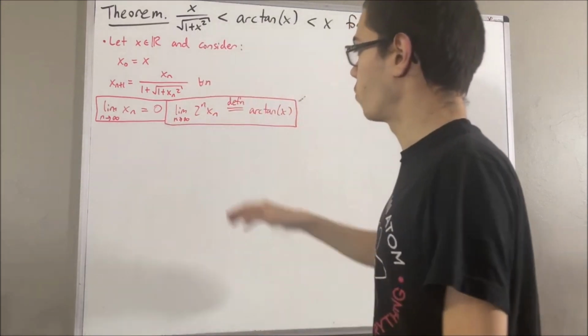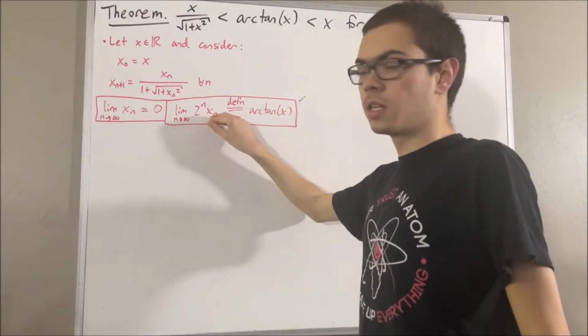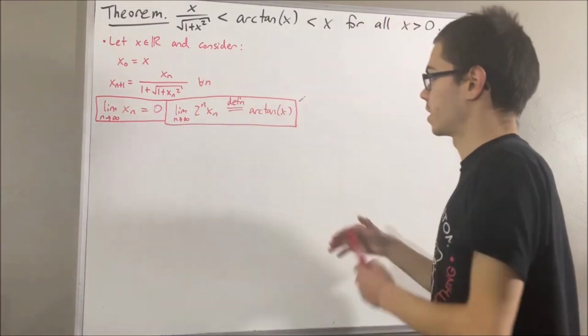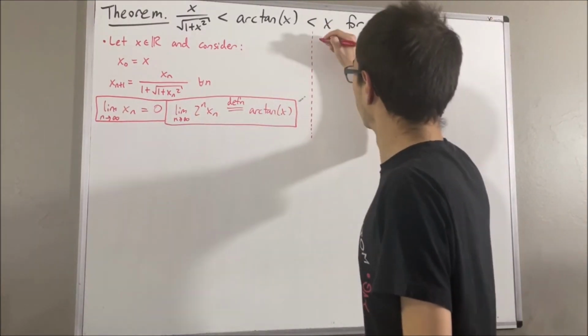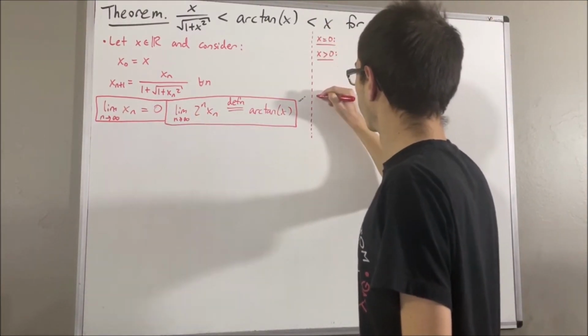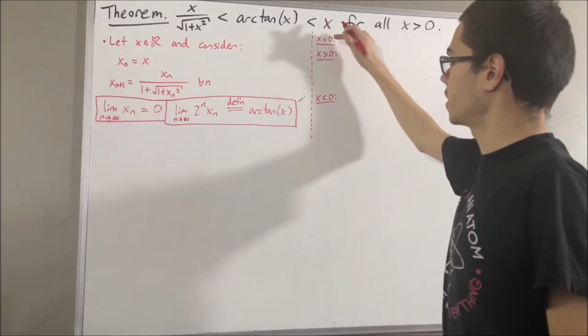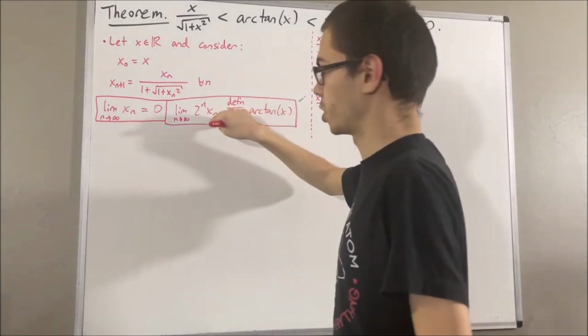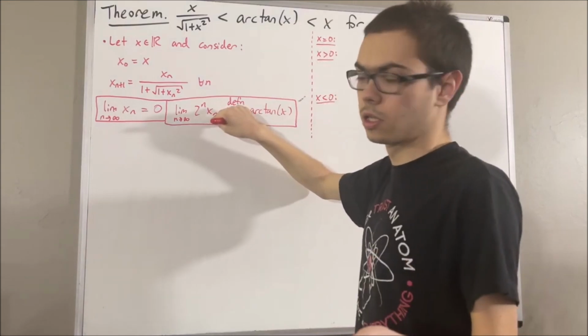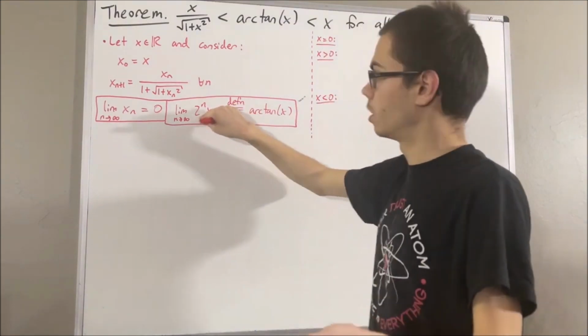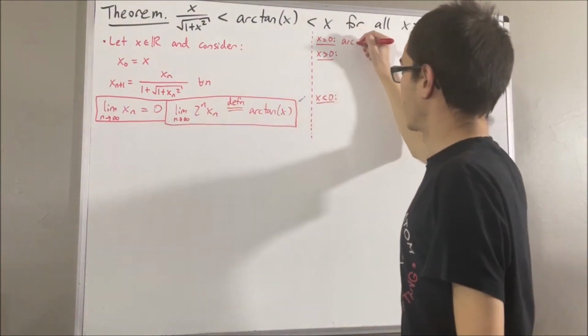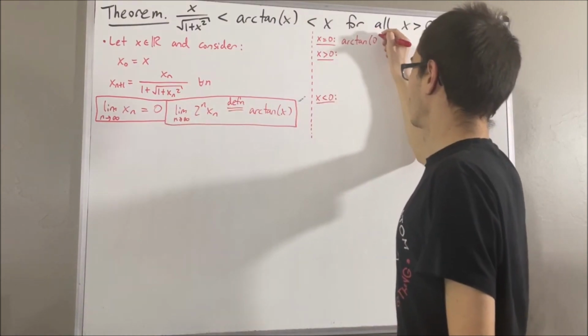And the way that we proved this sequence converges was we split it up in two cases. In the case x equals 0, we saw that this sequence was just a constant sequence of zeros. So the sequence converges to 0, and so in this case, we have that the arctangent of 0 is equal to 0.